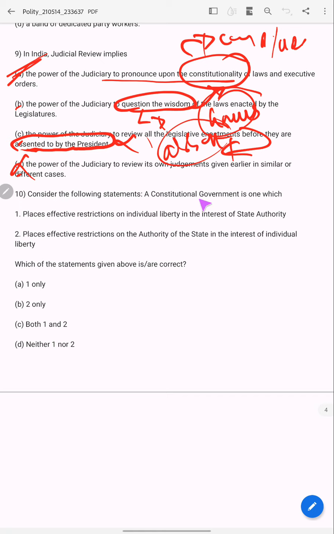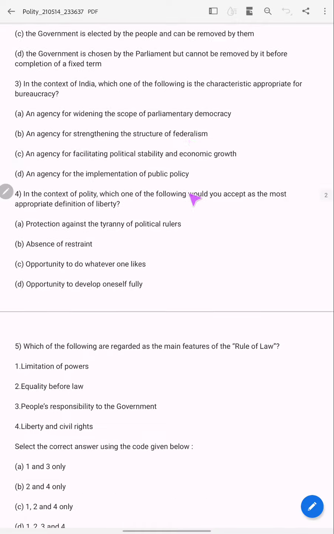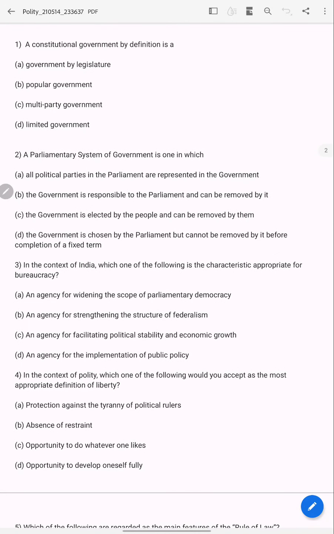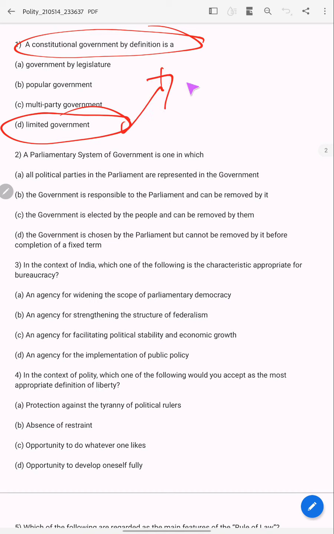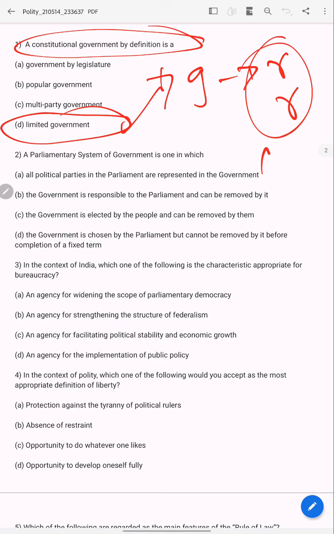Consider the following statements. A constitutional government is which? Just now I have explained what constitutional government is in the first question. It is limited government. Why? Because the government has to follow rules and regulations and principles, values of the constitution.